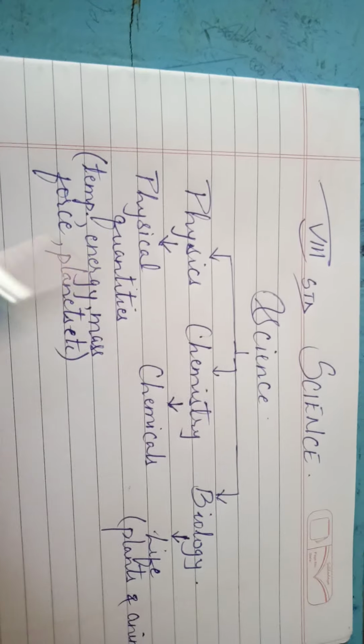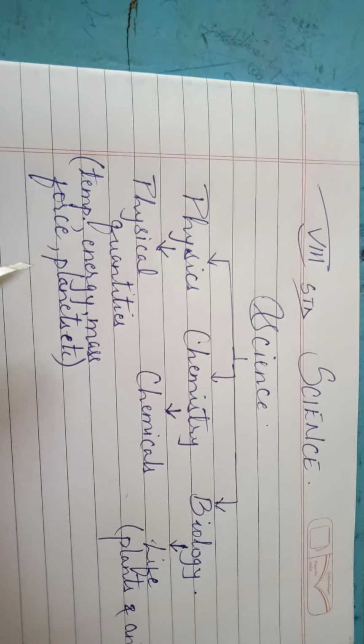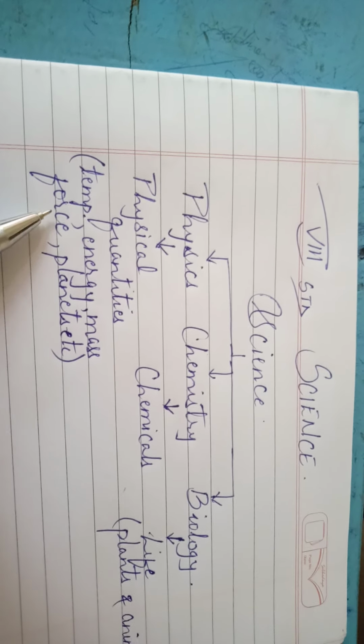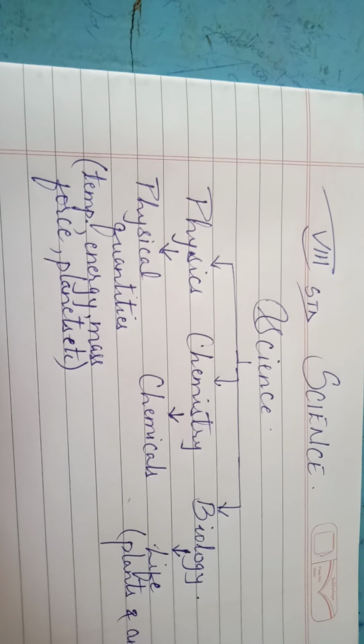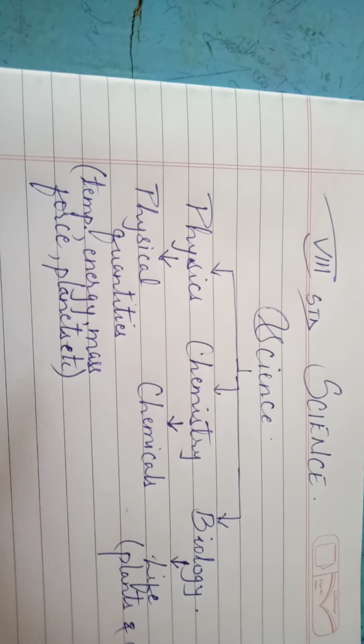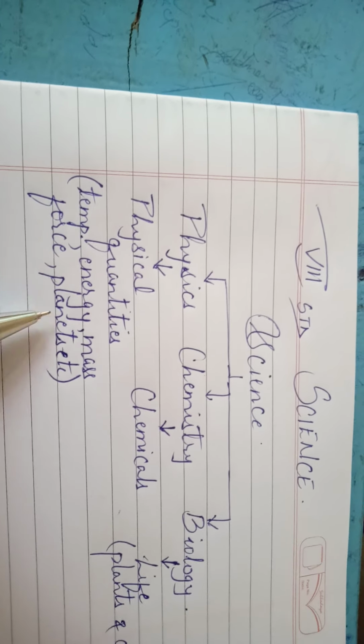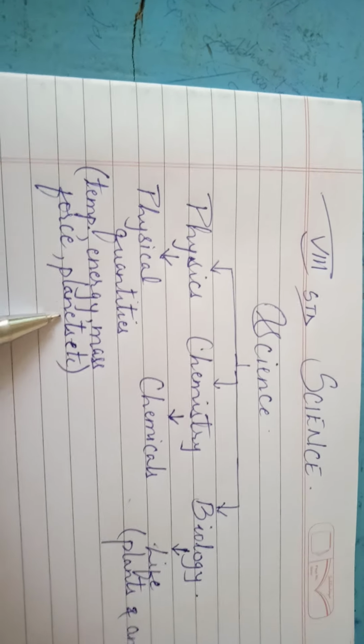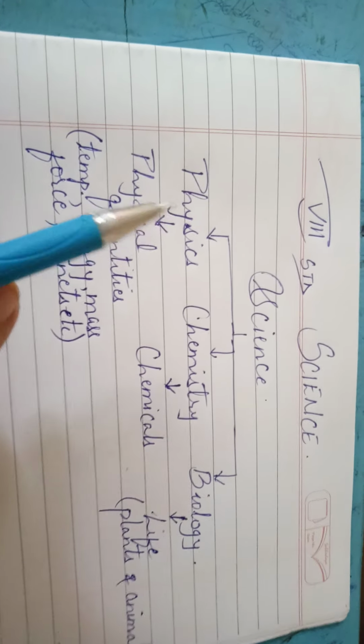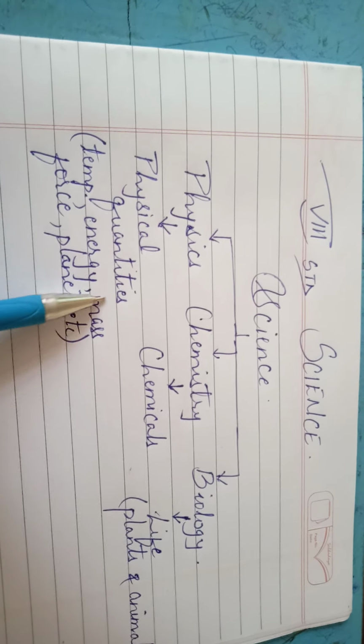We calculate the mass of different objects, gravitation, and forces, different kinds of forces. If any body is pushed to one side, where will it move, what direction will it take, and particularly planets, solar system, right? So physics deals with all these things.